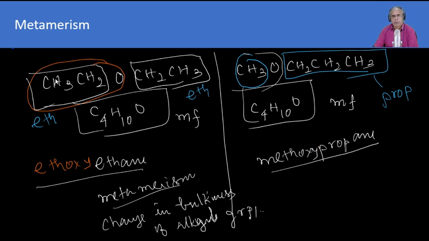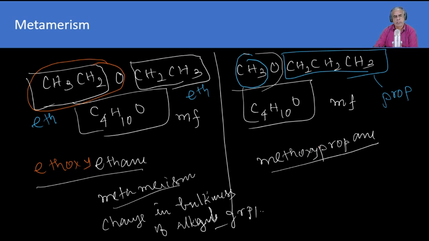Now suppose the ether is like this, C4H10O, in this case CH3CH2O CH2CH3, diethyl ether, whereas here it is methyl propyl ether. Here, because of the change in the bulkiness, that is the nature of the alkyl group, we get this type of isomerism called metamerism, that is isomerism with the change in the nature of the alkyl group.